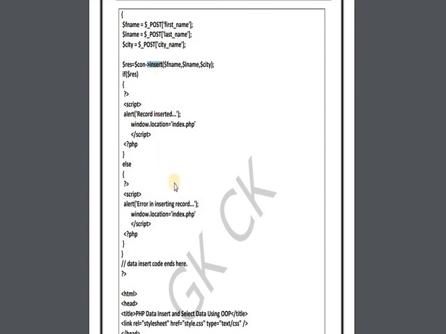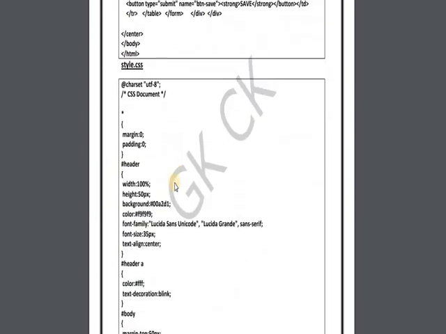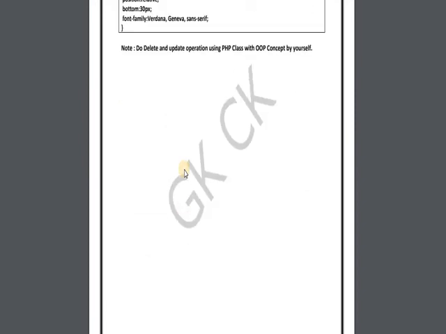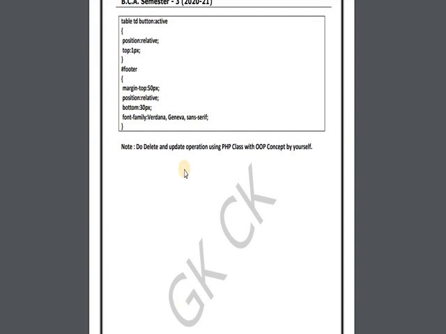Also we have seen in the demonstration these operations in MySQL: select, insert, update and delete. And for getting a beautiful look, we are using style sheets. Whatever style sheet you want to apply, you can apply; you can change the color and make changes in font, color, style, etc. In this material we have given the code for insert, but the delete and update operations using the object oriented concept you have to do yourself, and I hope all of you have done this yesterday.